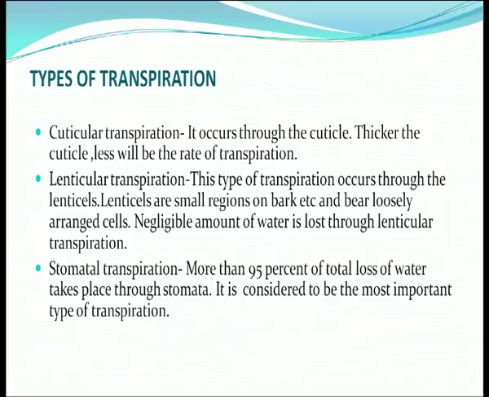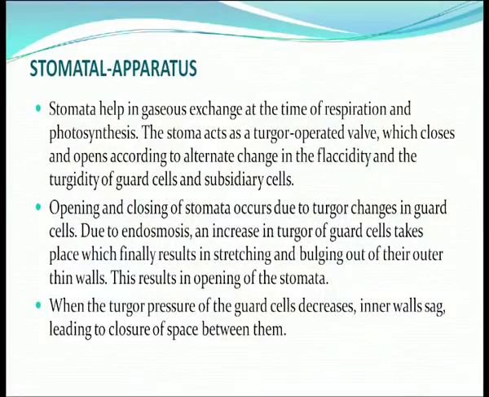Now come to stomatal transpiration. More than 95% of the total loss of water occurs through stomatal transpiration. This takes place through stomata, and it is considered the most important type of transpiration because transpiration plays an important role in the plant's life as well as in atmospheric life. Now what are stomata? Stomata are an apparatus that helps in gaseous exchange at the time of respiration and photosynthesis.